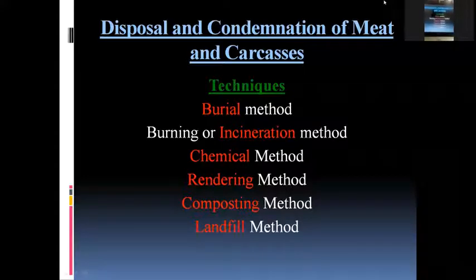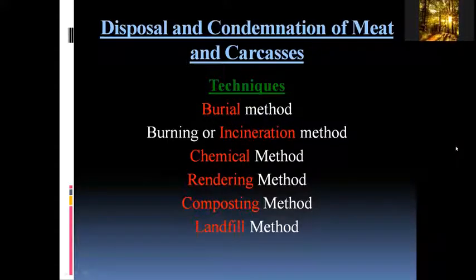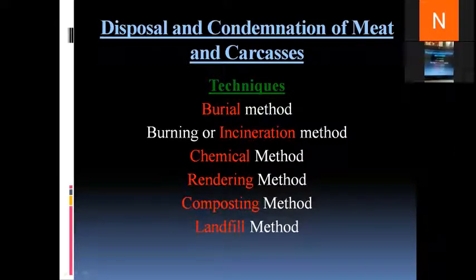Okay, so as we had discussed earlier, there are certain disposal and condemnation techniques for meat and carcasses. These are a few techniques which I had discussed previously: the burial method, burning or incineration method, chemical method, rendering method, composting method, and landfill method.